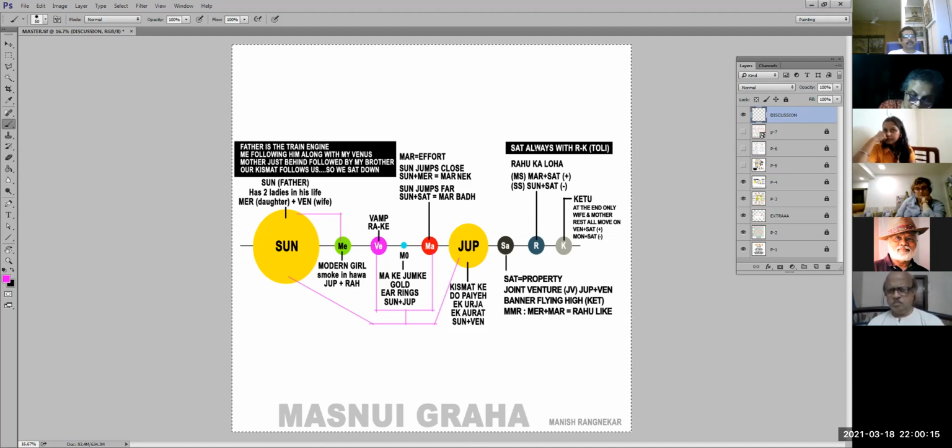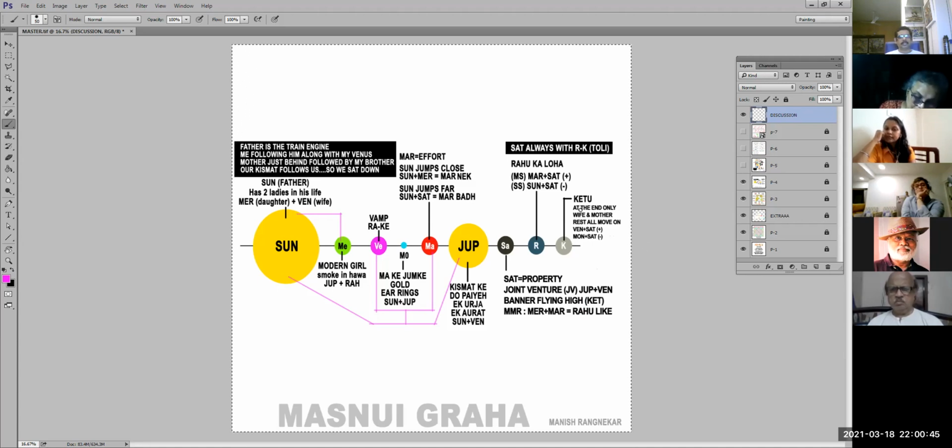Now coming to Ketu, Ketu also I have changed slightly. If you just observe in the line, it is at the fag end. Fag end is not pakad, but you imagine that a time comes when your children get married and go away. The daughter will get married and go away. The son will go get married and go away. Many times father is also not there. So at the end, who remains with you?